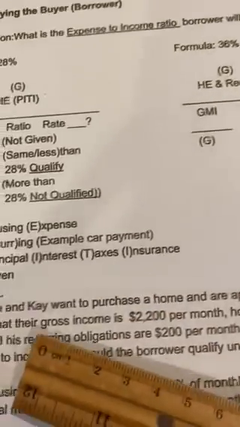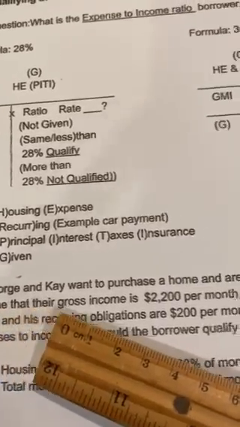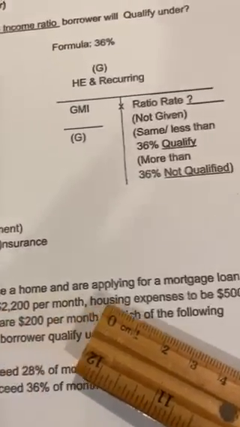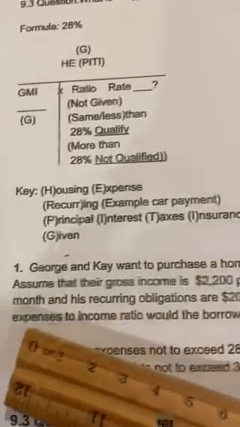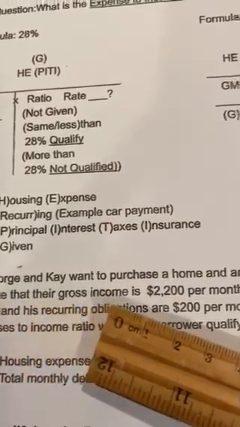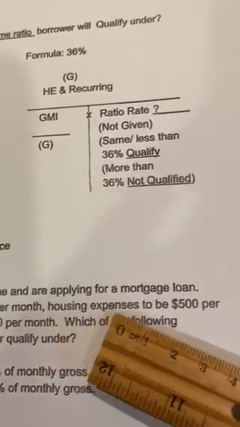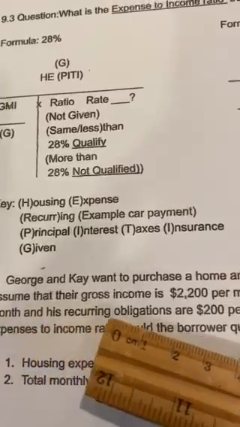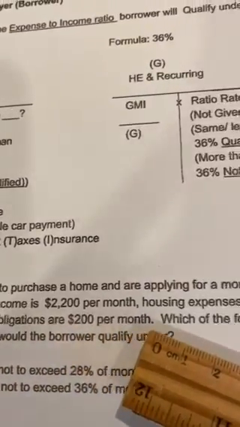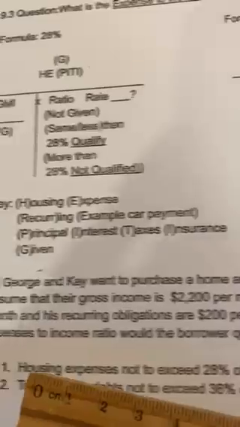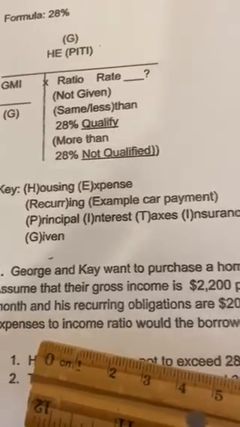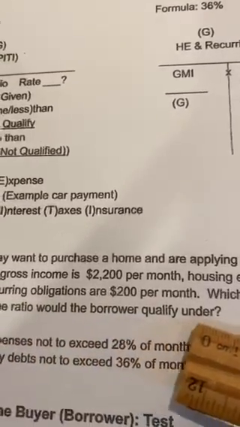Now let's do a problem. George and Kay want to purchase a home and are applying for a mortgage loan. Assume that their gross income is $2,200 per month. Housing expenses to be $500 per month. And their recurring obligations are $200 per month. Which of the following expense to income ratios would the borrower qualify under?